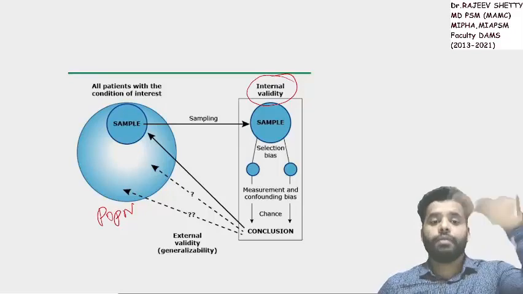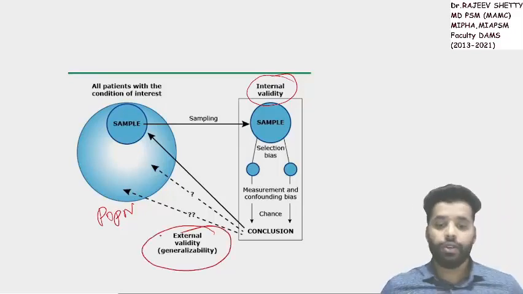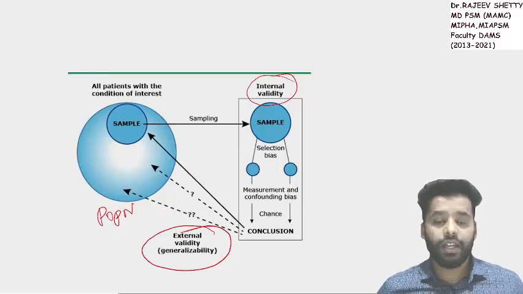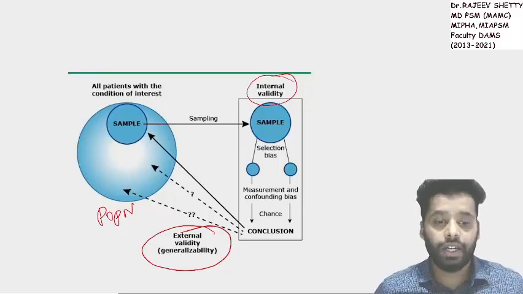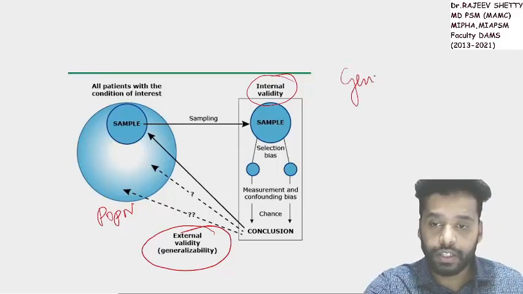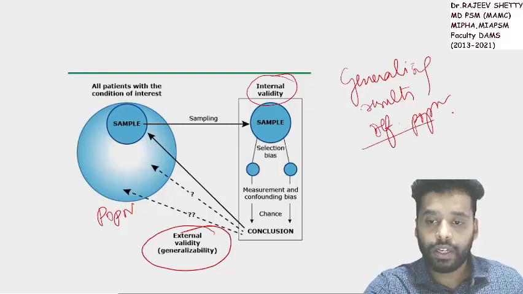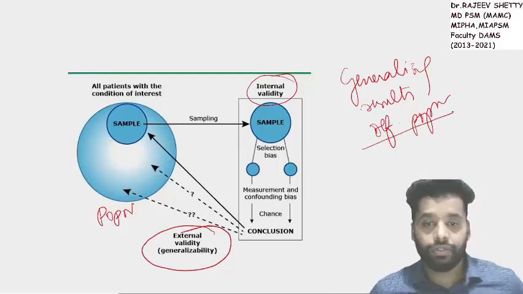But generalizing back to the reference population, that is called external validity. You can see in the image, it is directly written. What is external validity? External validity is generalizing the results back to reference population.